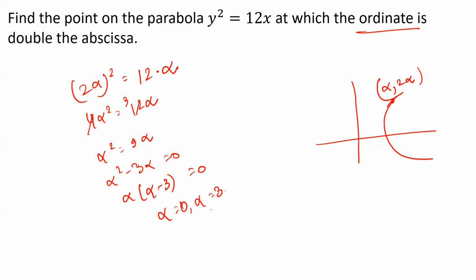All right. So if I take alpha to be 0, then I get my 2 alpha to be 0. And if I take alpha is equal to 3, I get 2 alpha is equal to 6. So there are 2 points, guys. One is (0, 0) and the other is (3, 6). So these are the 2 points where the ordinate is double the abscissa. So 0 is the double of 0 and 6 is the double of 3. So these are the 2 points and hence our answer.